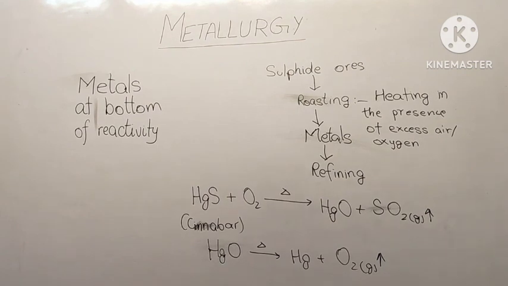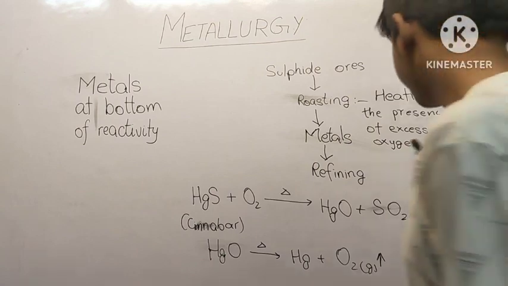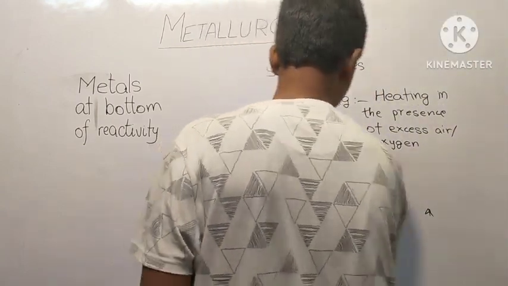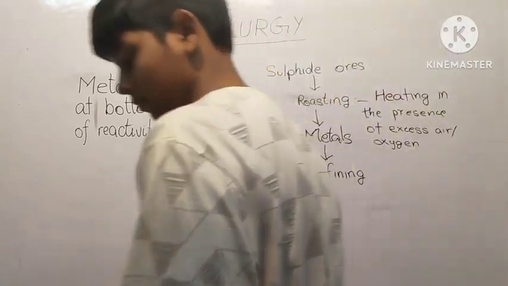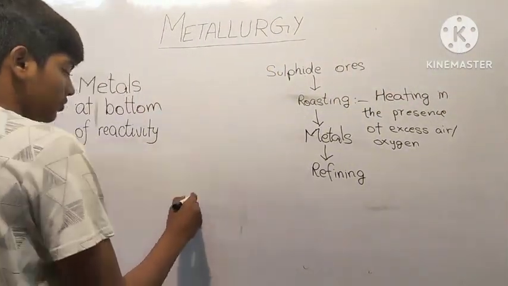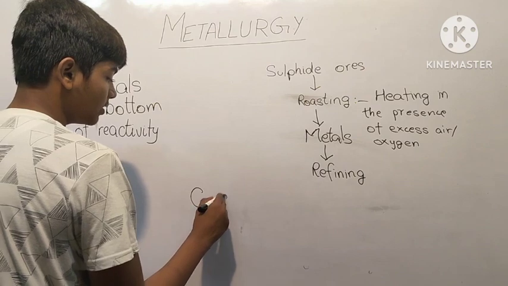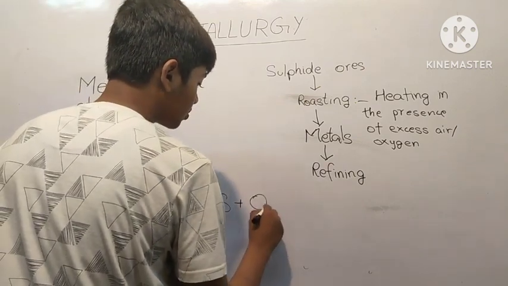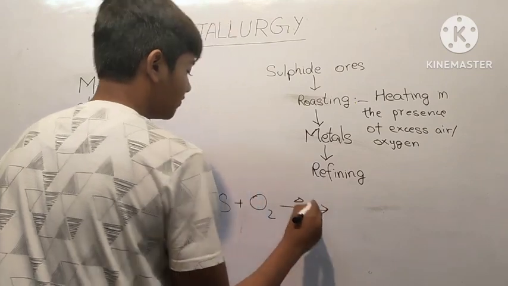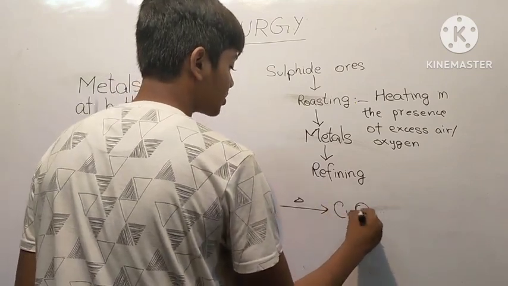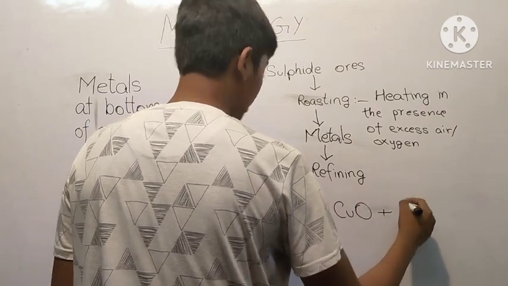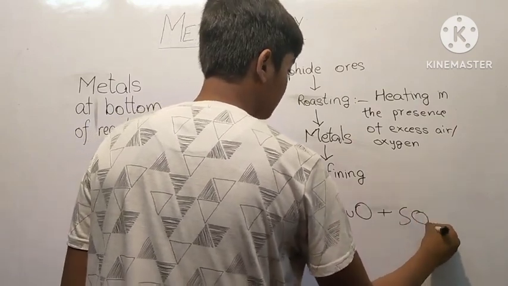Now let's talk about another example, copper. This is copper sulfide, Cu2S. When we heat this in the presence of oxygen, we get copper oxide plus SO2, sulfur dioxide.